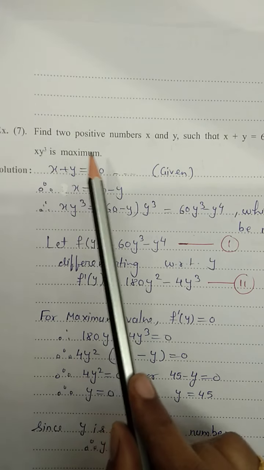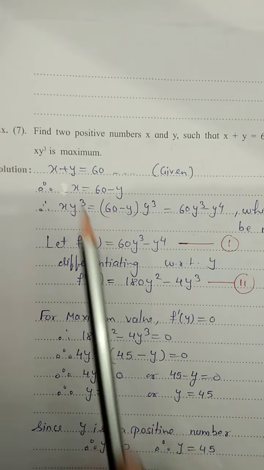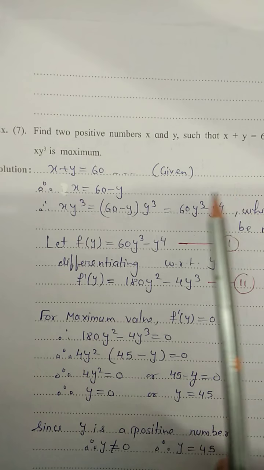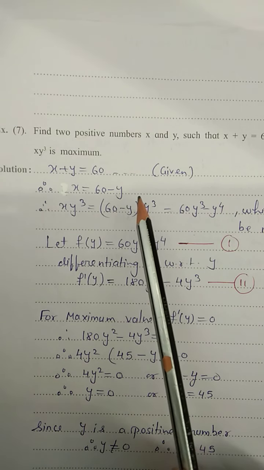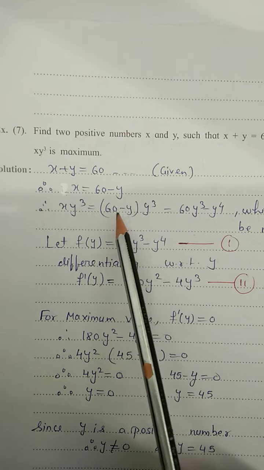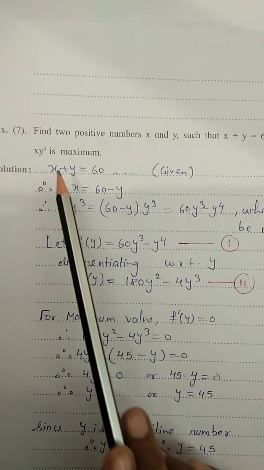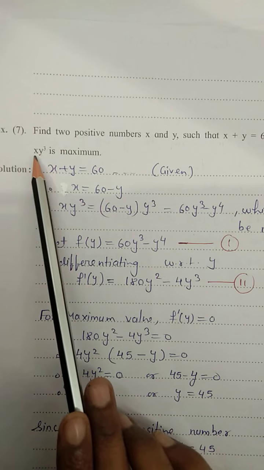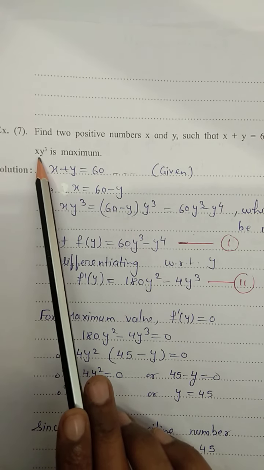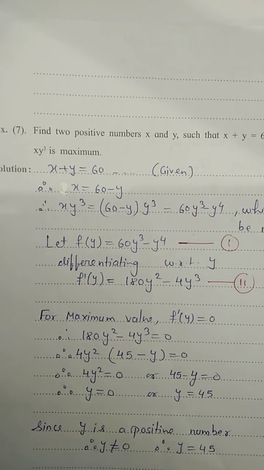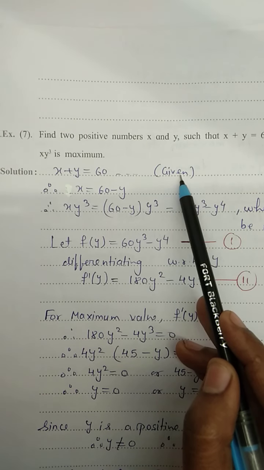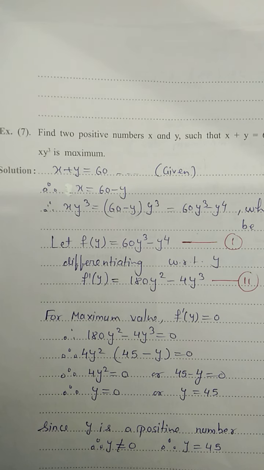The question we solved just before the previous one had x plus y equal to 24, and we were asked to find the minimum of the sum of their squares, but here it is not like that. Here we want to maximize x into y raised to 3, this is our function, children. Now x plus y equal to 16 is given, and therefore x equals 16 minus y.